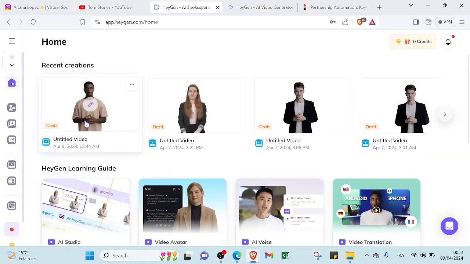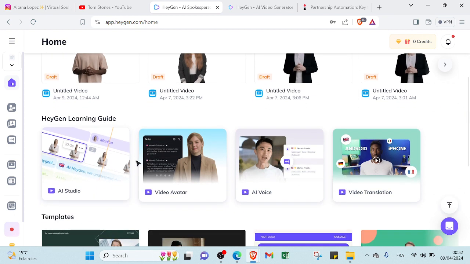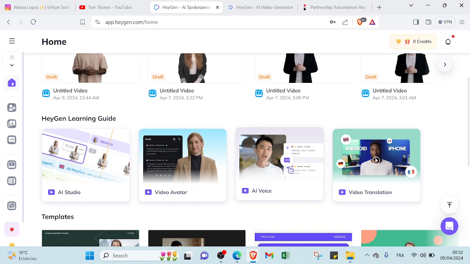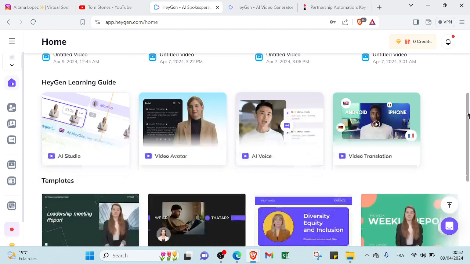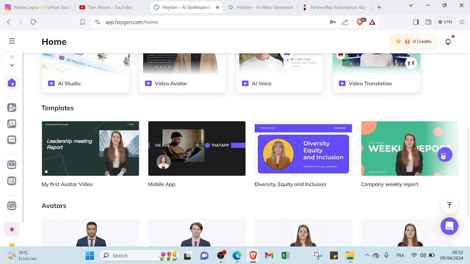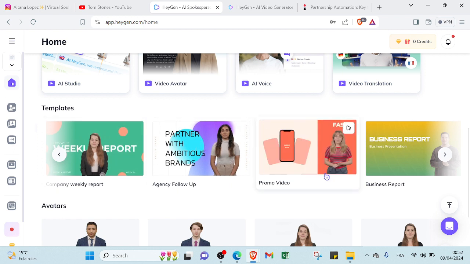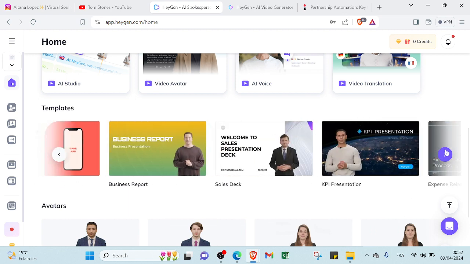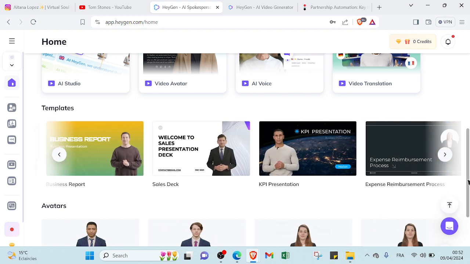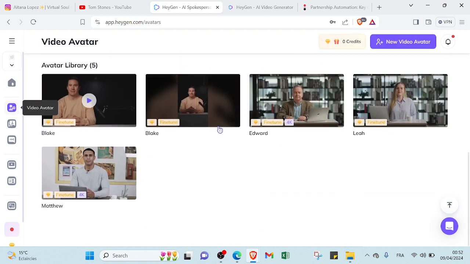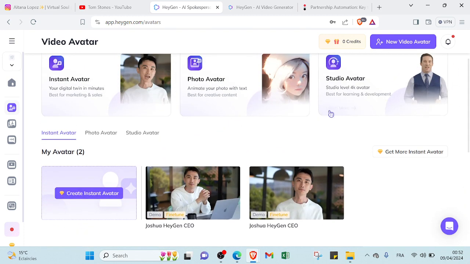As you can see, here are my recent creations, and this is the hygiene learning guide. Here we have the AI studio, and if you want to learn more information about it, you can just click over here. The same goes for video avatar, AI voice, and video translation. If we scroll down, you will find various templates that you can start with. There are a lot of AI avatars explaining various topics, so you can click the one you want, or you can create your own video by clicking one of these avatars, or you can dive into video avatar to choose the avatar you want in the studio avatar.